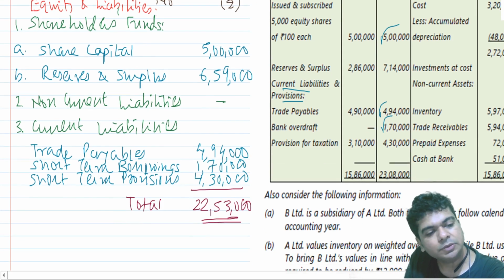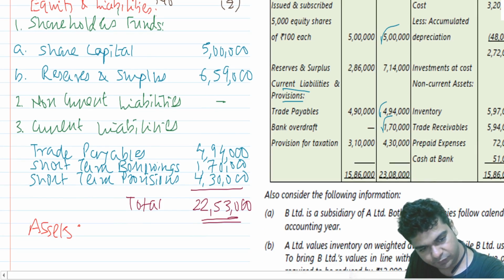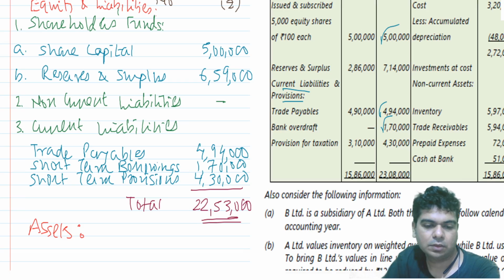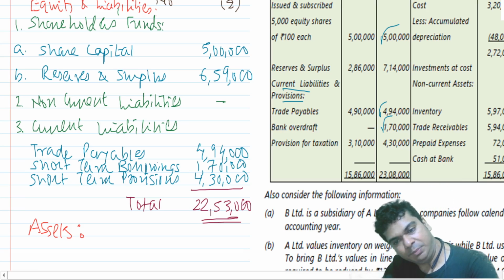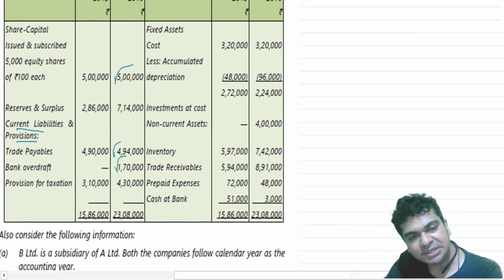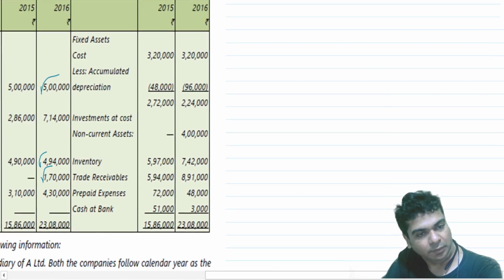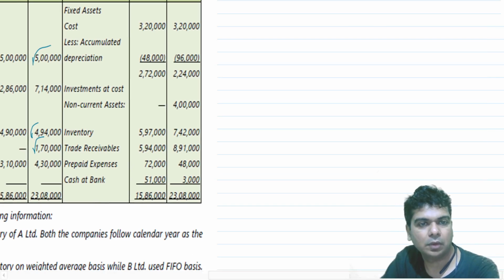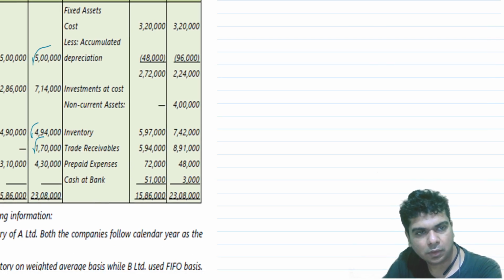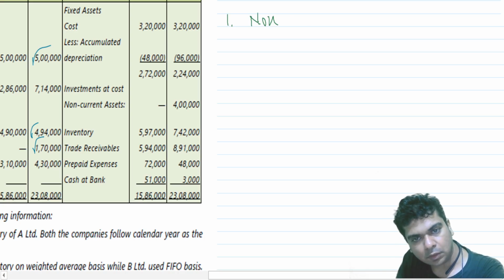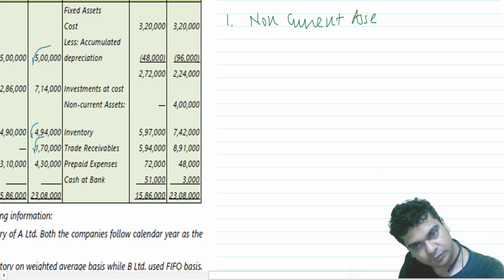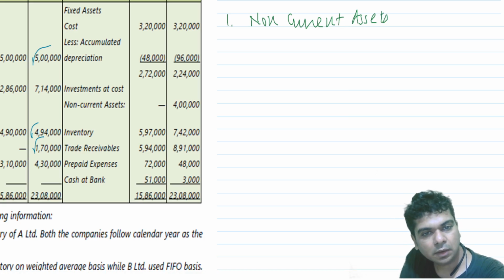It's time now to consider the assets. You will continue below that only, but for simplicity, I'm just moving on to this side. So here I'll say 1, non-current assets. Right.